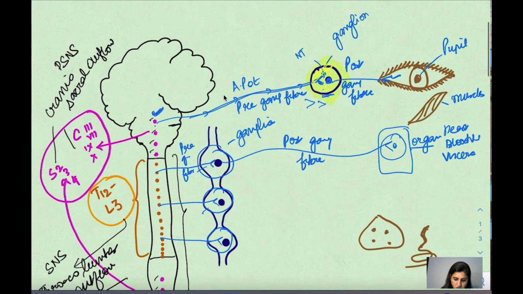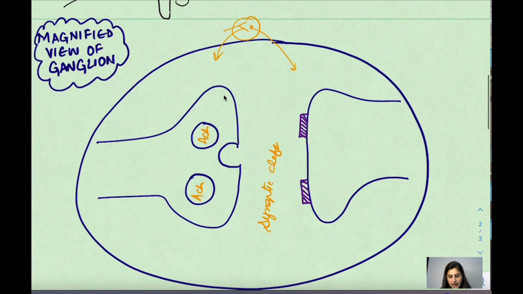So whether it is parasympathetic or sympathetic, the neurotransmitter that the preganglionic fibers release is always acetylcholine. So remember, it's the universal neurotransmitter for the preganglionic fiber. It is always acetylcholine. And acetylcholine in the ganglion acts on its receptors. The receptors in the ganglion are nicotinic receptors, and they are type N. We'll be doing them later. So nicotinic receptors type N are present in the ganglia.